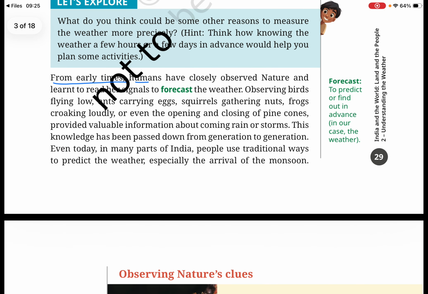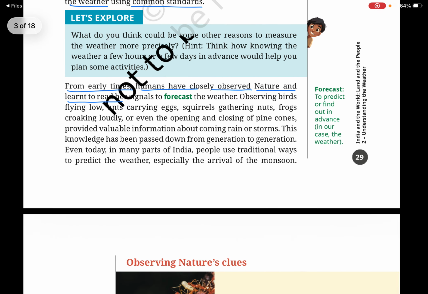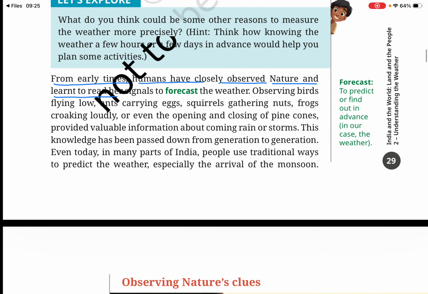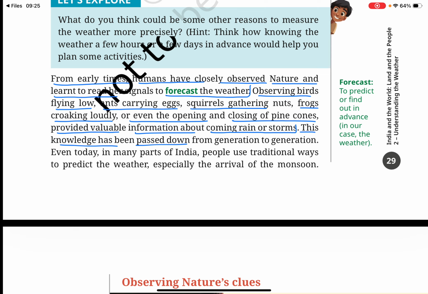From early times, humans have closely observed nature and learned to read her signals to forecast the weather. Observing birds flying low, ants moving their eggs, squirrels gathering nuts, frogs croaking loudly, or even the opening and closing of pine cones provide valuable information about coming rain or storm. This knowledge has been passed down from generation to generation. Forecast: to predict or find out in advance, in our case, the weather.